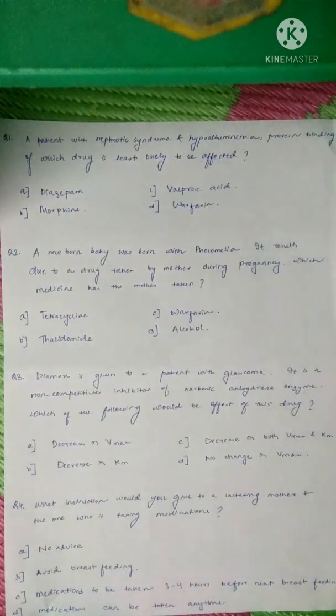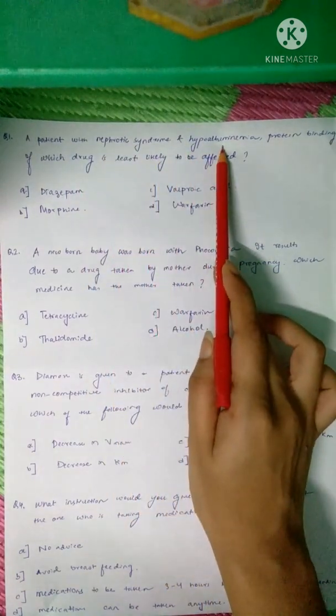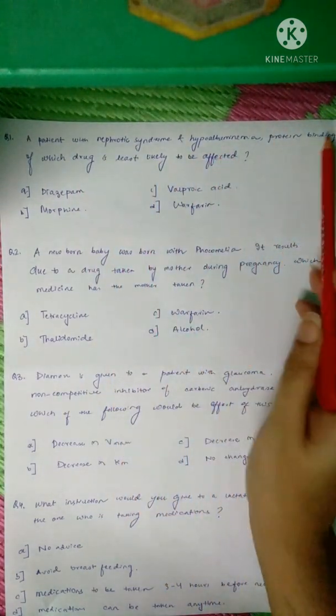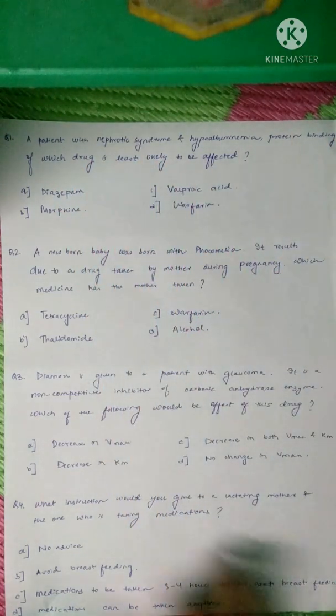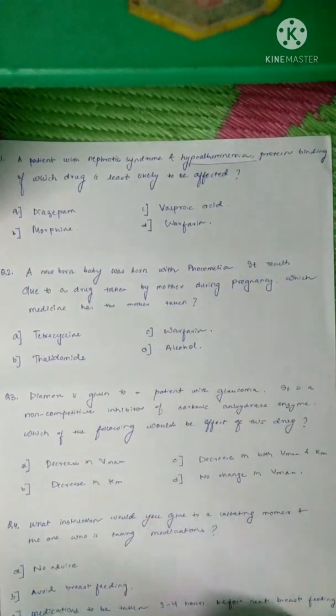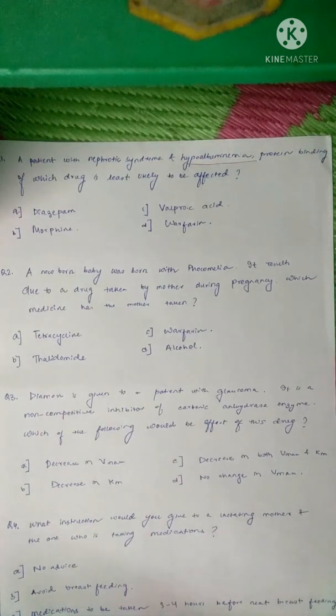Now let us discuss a few clinical questions related to general pharmacology, and if you find any difficulty or couldn't solve one, then also you can comment below and we will make a video about that. The first question is, a patient with nephrotic syndrome and hypoalbuminemia comes to your chamber. The question is asking protein binding of which drug is least likely to be affected. The patient has hypoalbuminemia, that means there is less concentration of albumin in the patient's plasma. So those drugs which are least bound to albumin will be least affected, right?